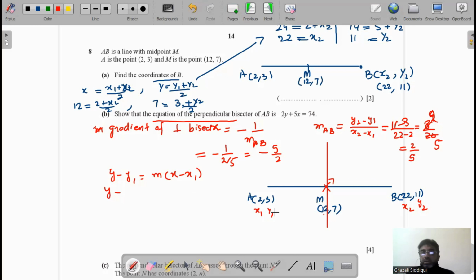Therefore, x1, y1 is 12, 7. m is minus 5 over 2. x minus x1, x1 is 12. We multiply by 2: 2y minus 14 equals minus 5x plus 60. That gives 2y plus 5x equal to 74. And we have to prove this.